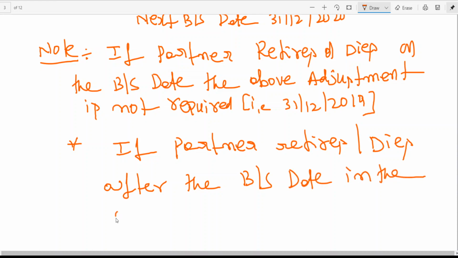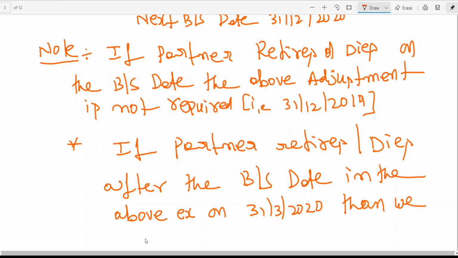In the above example, say on 31st March 2020, then we need to find out the share of profit.